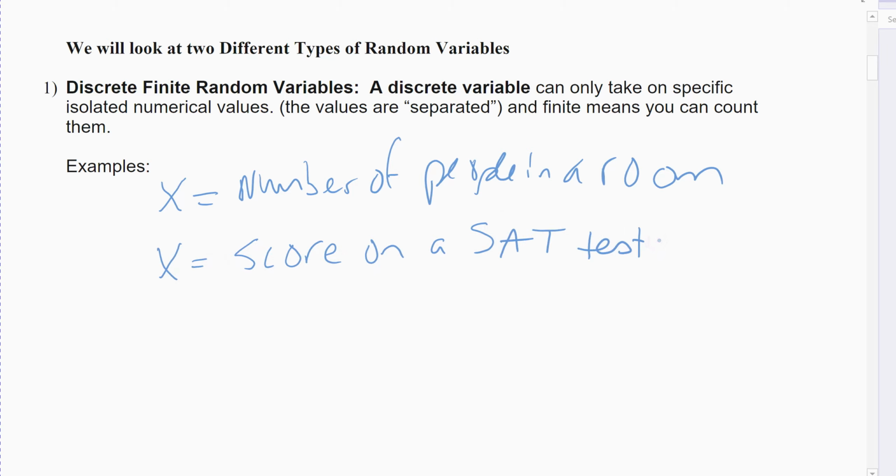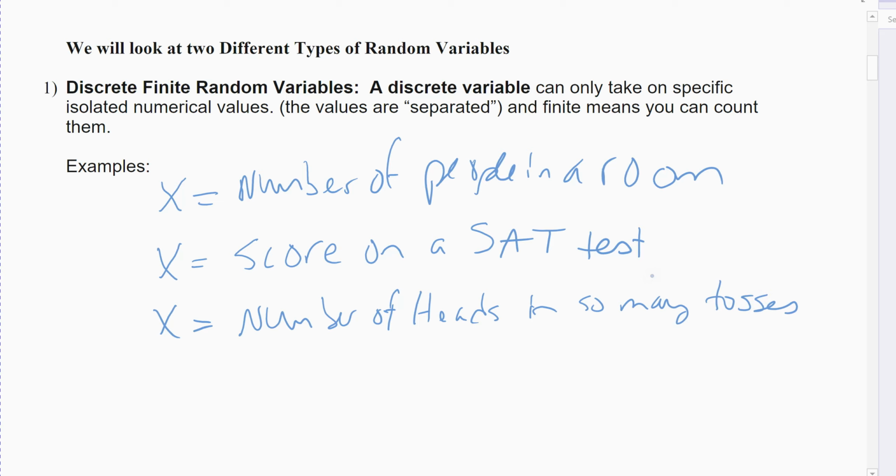Usually those are whole number values. The heads example up there, the number of heads in so many tosses, is also whole number values.